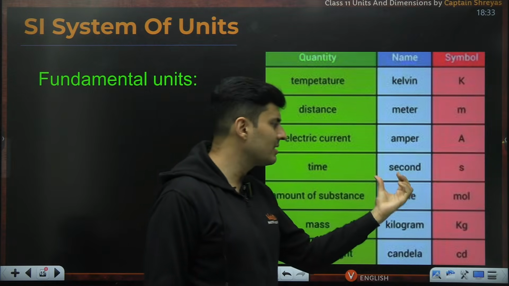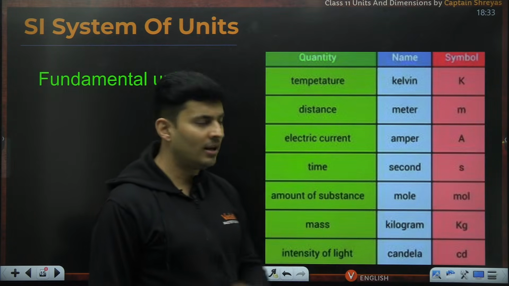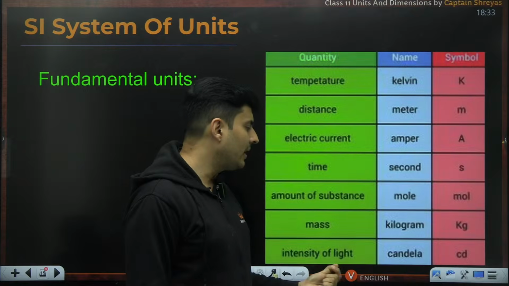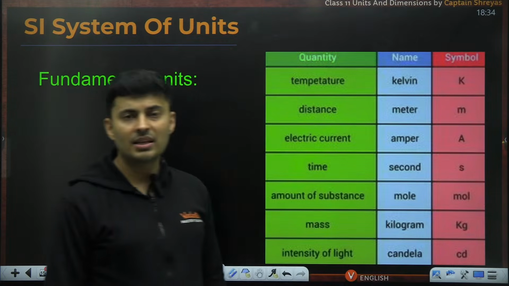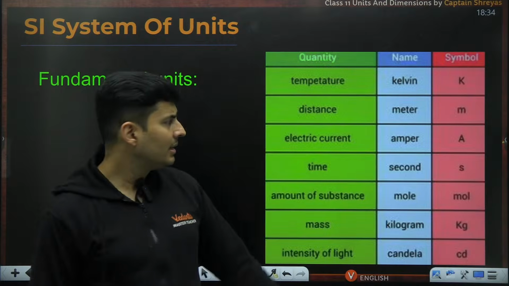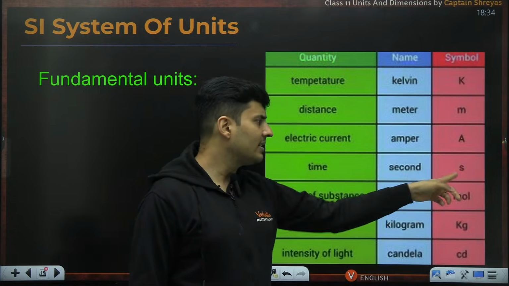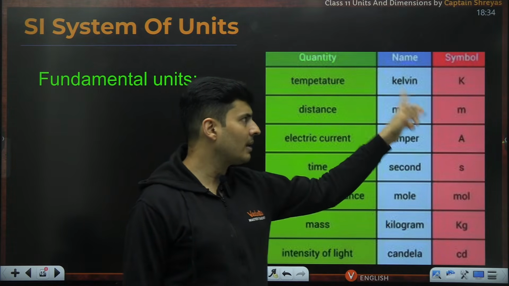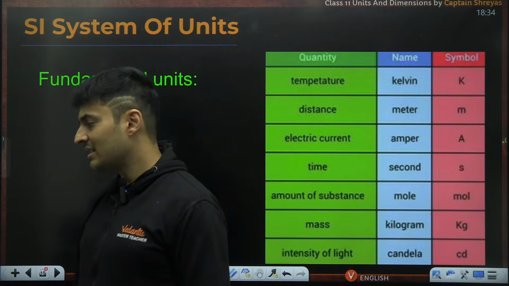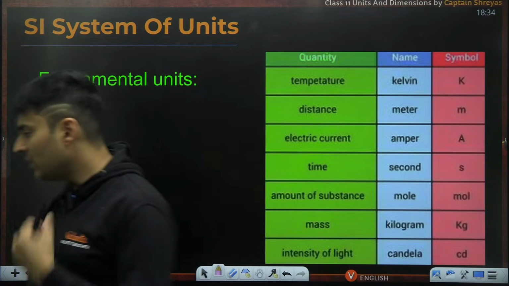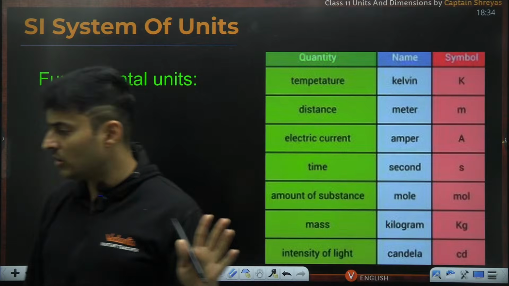Amount of a substance is mole. Short form is mol. And intensity of light, how intense the light is, is measured in candela, which has a short form of cd. Like ampere A, second is s, mole is mol, meter is m, Kelvin is K. In the same way, candela is cd. Is that right, everyone? Till this point, absolutely clear?